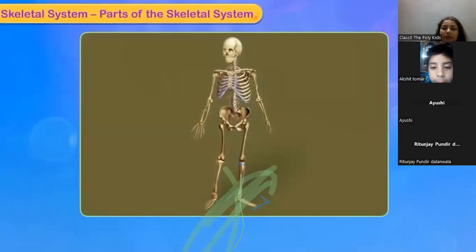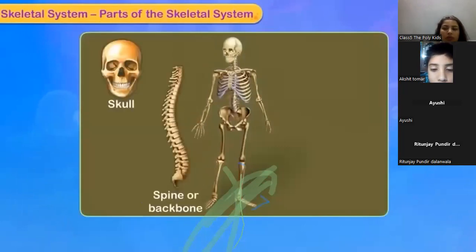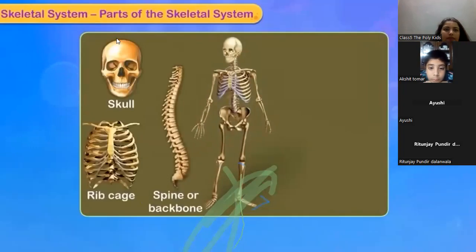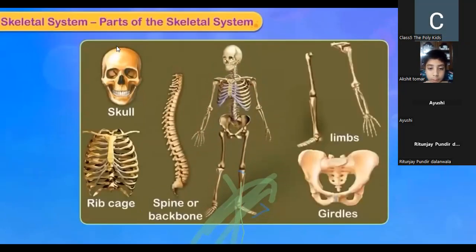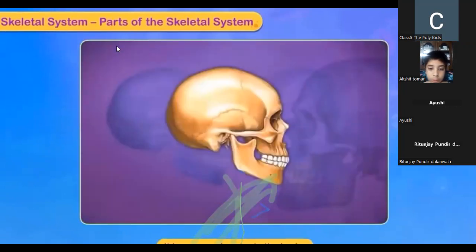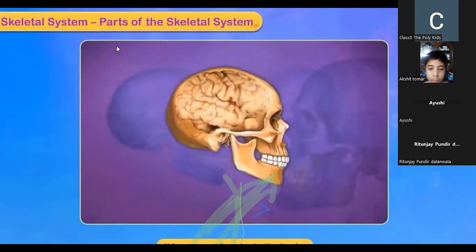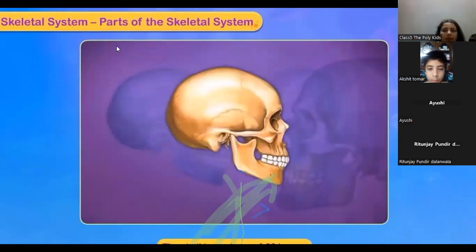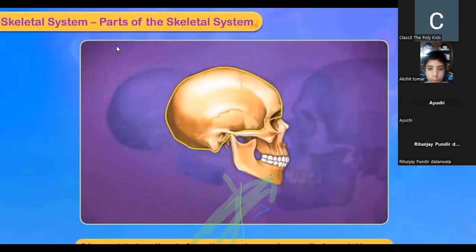Parts of the skeletal system. The parts of the skeleton include the skull, spine or backbone, rib cage, limbs and girdles. Skull. It houses and protects the brain and is made up of 22 bones. Of these, 8 bones join together to form the cranium and are called cranial bones.